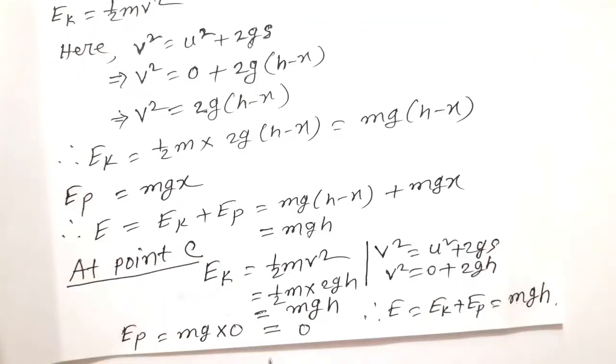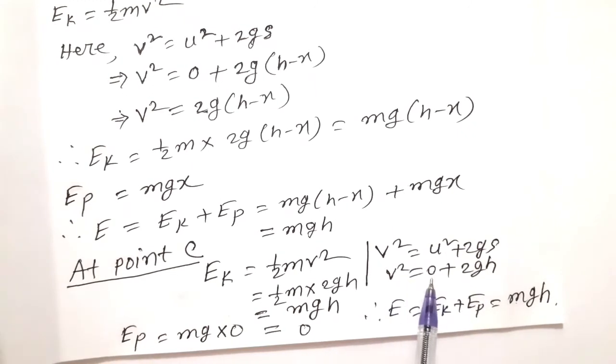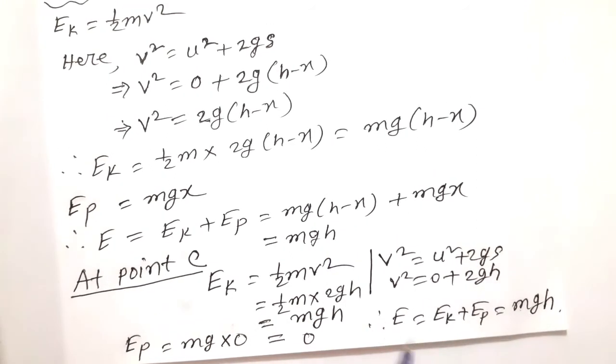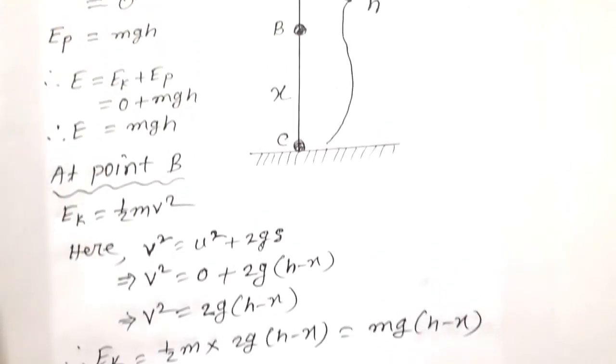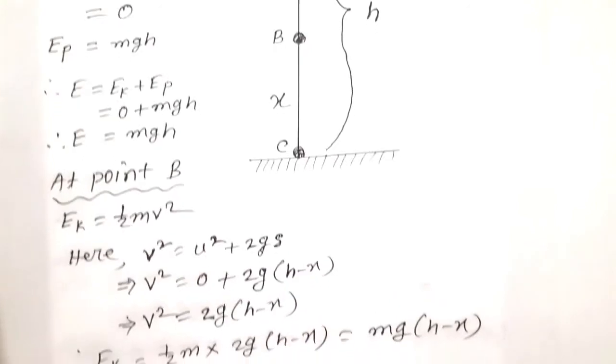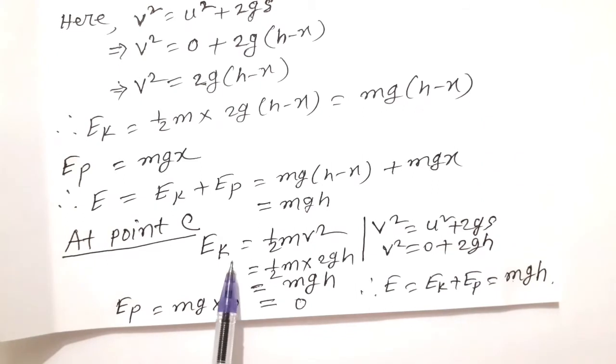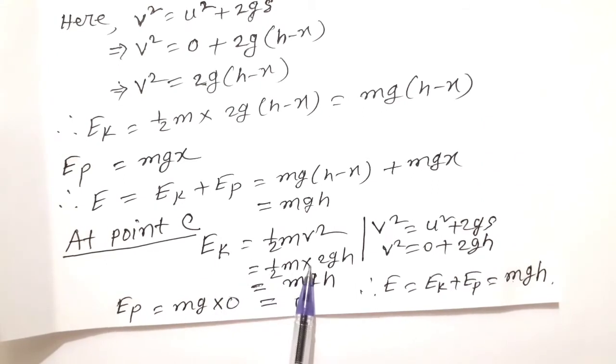At point C, EK is equal to half m v square, which is equal to half m into 2gs, because v square is equal to u square plus 2gs. v square is equal to 0 plus 2gs, where s means h, since the distance from A at C is h. So v square is equal to 2gh. That is, EK is equal to half m into 2gh, so mgh.